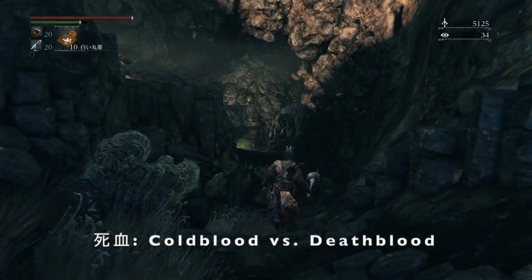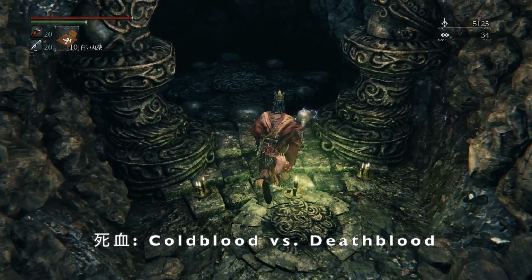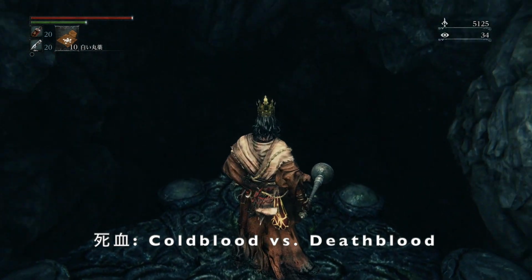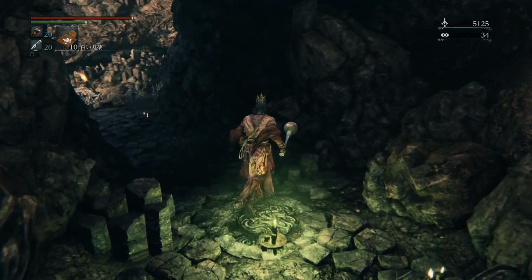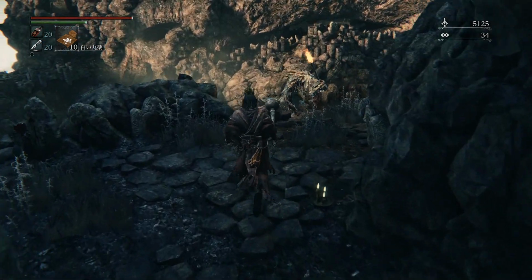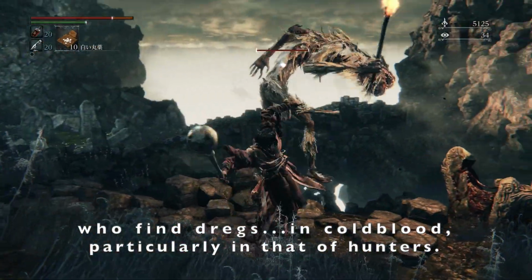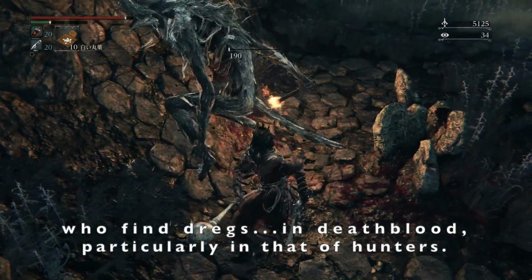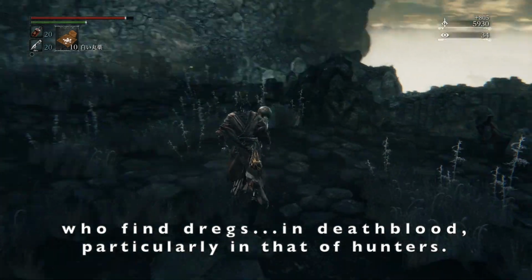For instance, take the term cold blood. I've talked before about how I generally think this is a natural, evocative phrasing for what's literally death blood, with the added benefit of being shorter as well. One side effect, though, is that using this term makes the concept of death more abstract. So when this description talks about searching the cold blood of hunters, the implication that the hunter in question must be dead, likely killed by a Vileblood, is more at a remove.